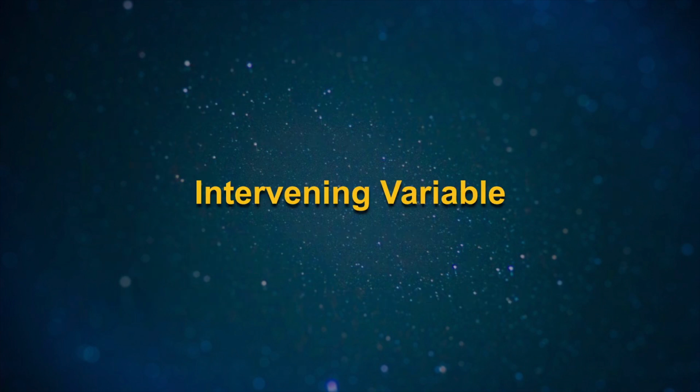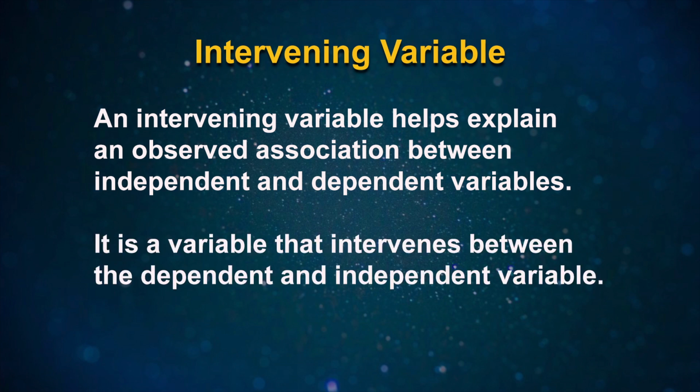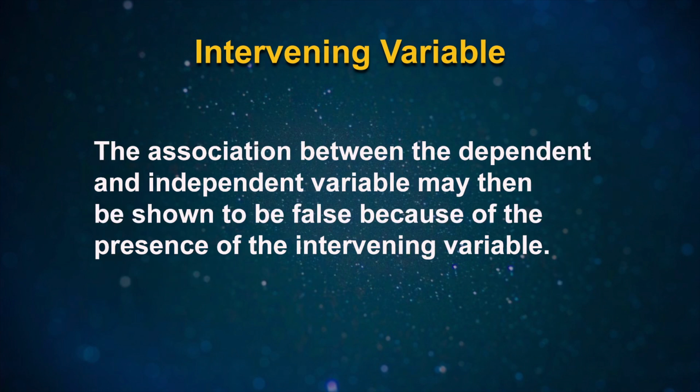Intervening variable. An intervening variable helps explain an observed association between independent and dependent variables. It is a variable that intervenes between dependent and independent variable. The association between the dependent and independent variable may then be shown to be false because of the presence of the intervening variable.